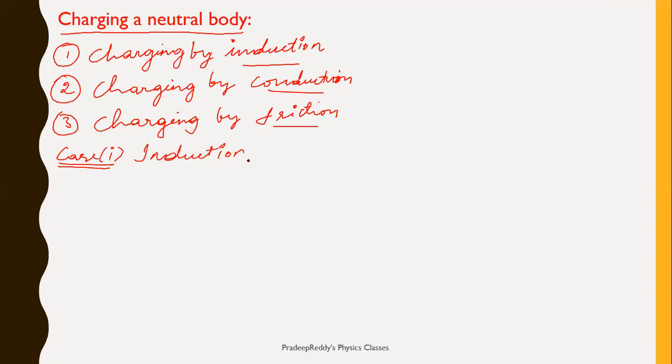Charging by induction. Now, let me take a sphere which is mounted on an insulating stand, and this is neutral. Now, let me take a glass rod which is charged.